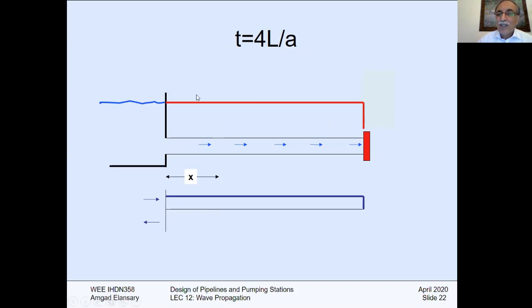The pressure is horizontal without any reduction. The velocity in the positive direction. The diameter is exactly the same. The velocity is positive. There is no compressibility, nothing else. So at 4L/A, we return.